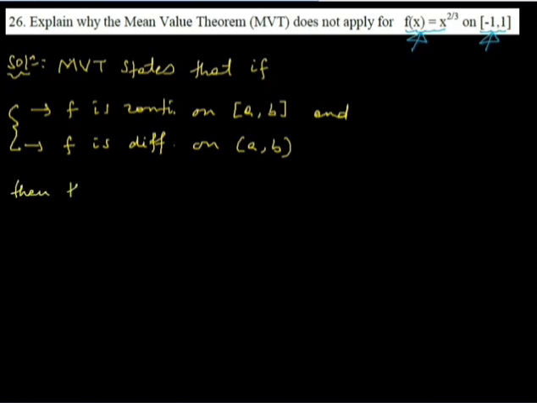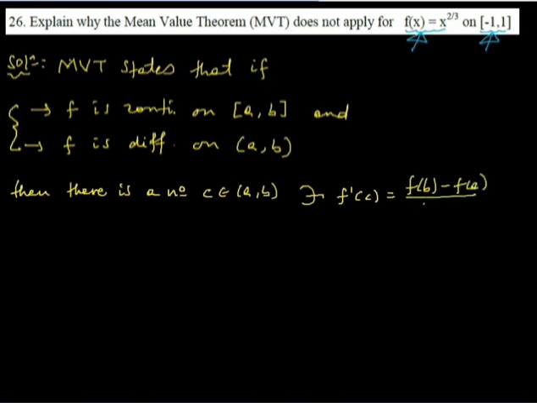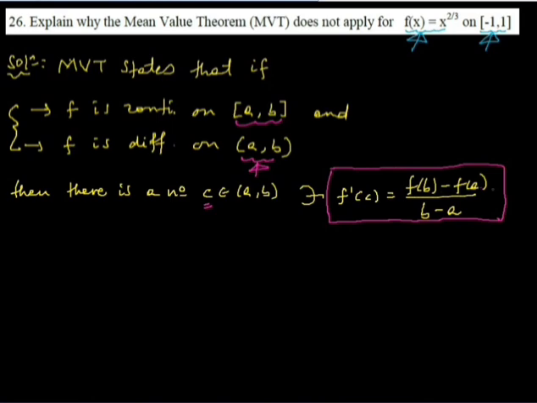Then there is a number c taken from the open interval AB such that the derivative at c is equals to f of b minus f of a over b minus a. ይሄንን ነው mean value theorem የሚነግረን so mean value theorem apply ለማድረግ ምን ያስፈልገናል continuous የሆነ function በዚህ closed interval continuous የሆነ function መኖር አለበት at the same time the function should be differentiable on the open interval እነዚህን ሁለቱን ነገሮች ካሟላ ምን ብሎ assume ያደርጋል mean value theorem there is a number c from the open interval satisfying the derivative of the function at c will be f of b minus f of a over b minus a.